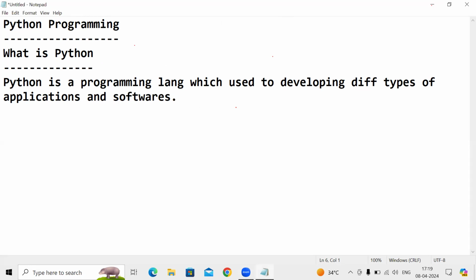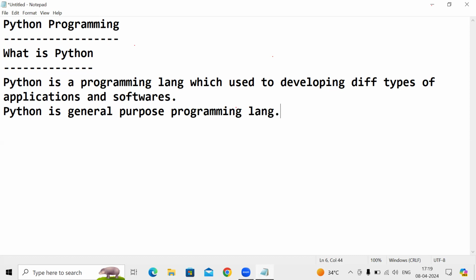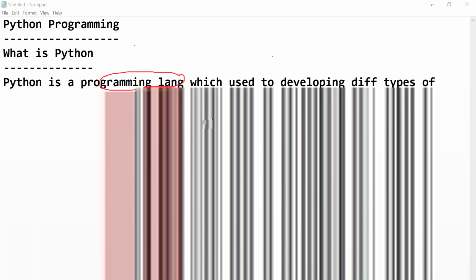And one more thing is, Python is a general purpose programming language. Coming to general purpose programming language, it means the Python programming language is suitable for any type of software.